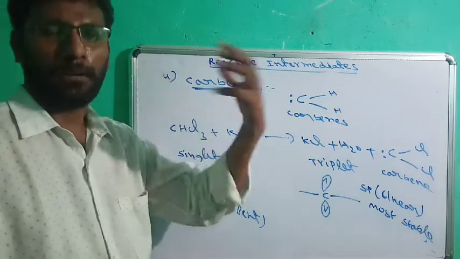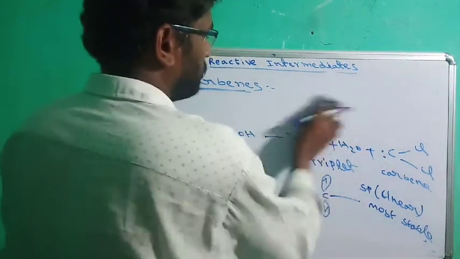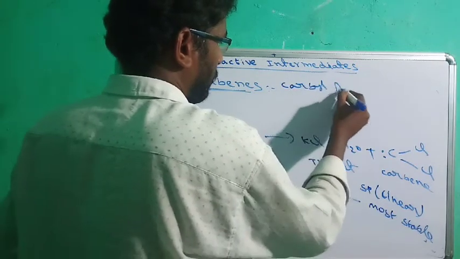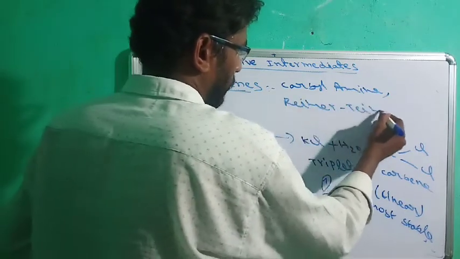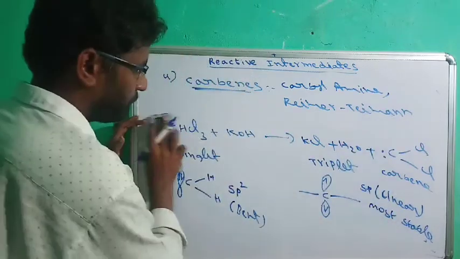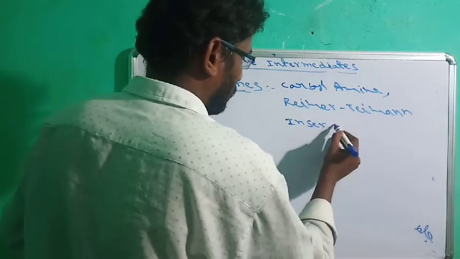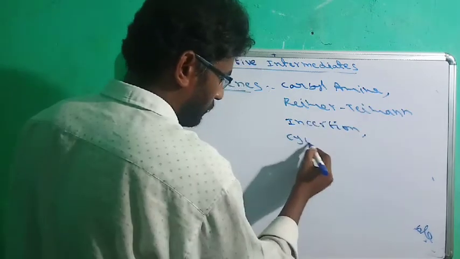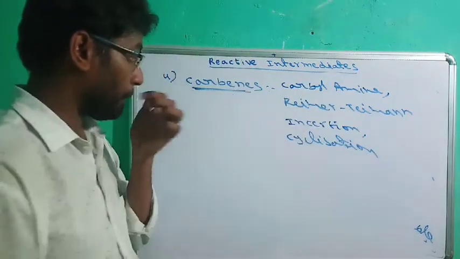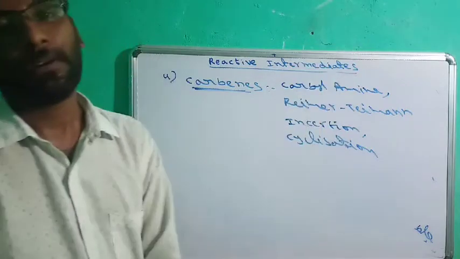Carbenes mostly participate in a number of organic reactions like Carbylamine, Reimer-Tiemann reactions, insertion, cyclization, etc. So all these reactions take place by using carbenes. Carbylamine and Reimer-Tiemann reactions we will learn in organic reactions.